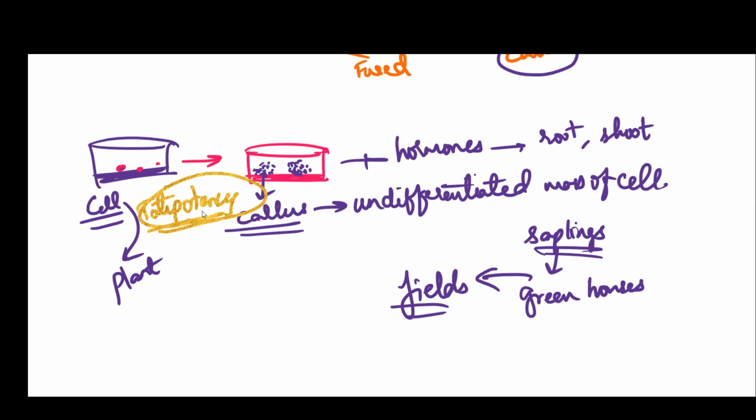But what is totipotency? It is the capability of a single cell to generate an entire plant, where the cell continuously divides to give rise to an undifferentiated mass of cells known as callus. And when hormones are given to this callus, then it develops into a sapling.